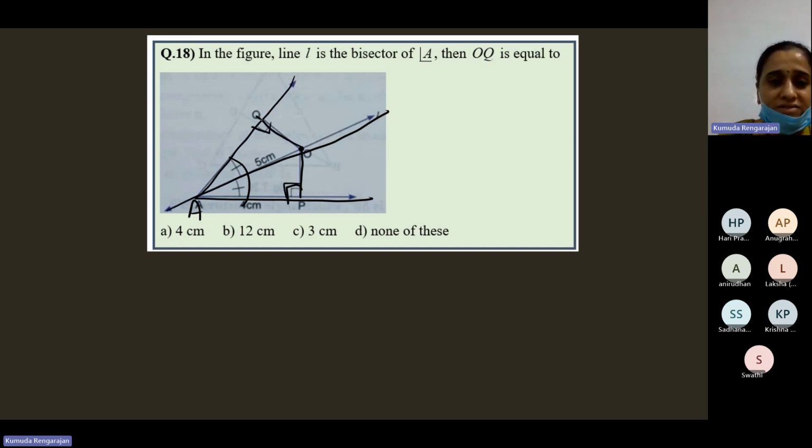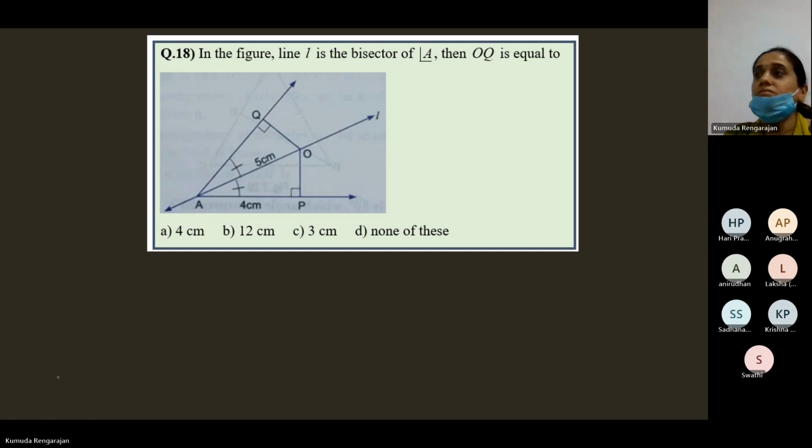Perpendiculars means 90 degrees and equal perpendiculars means OP is equal to OQ. So then you can use RHS: right angle, and opposite to this right angle, OA, common hypotenuse in both the triangles, and then OP is equal to OQ. So the triangles are congruent.